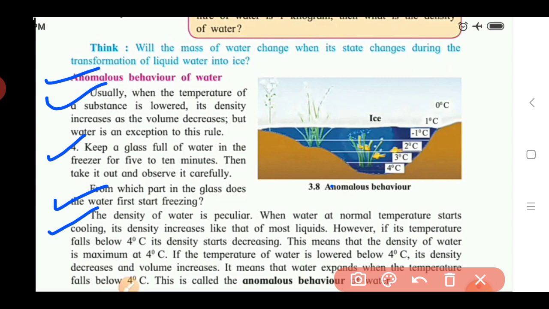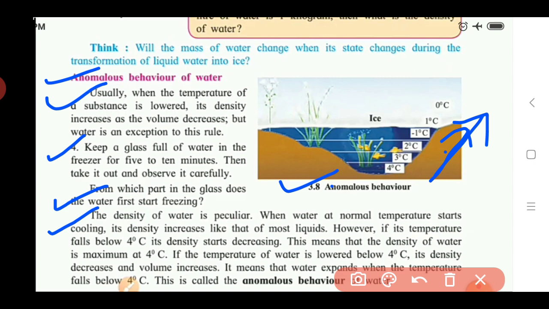However, if its temperature falls below 4 degrees, it shows anomalous behavior. If we see this image, when the temperature of water falls, that is below 4 degrees, 3 degrees, 2 degrees, 1 degree, and minus 1 degree, then what happens? During this, the density of water starts decreasing.